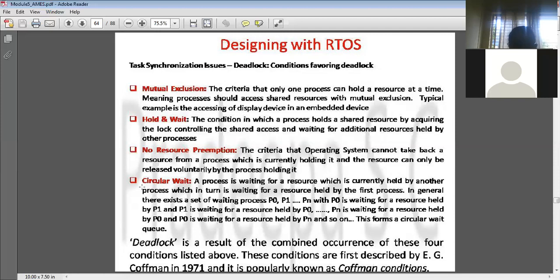And one more thing is the circular wait. What is that? Suppose a process is waiting for a resource which is currently held by another process, which in turn is waiting for a resource held by the first process. So there is no understanding between the two processes that the other process is holding the resource and that it should release it. This continues, and it leads each process to wait in a circular fashion.